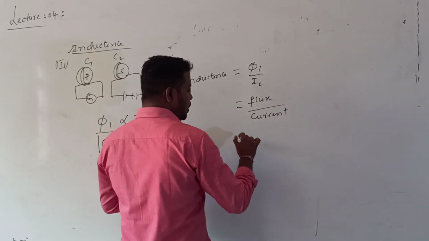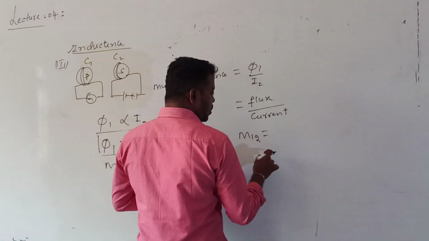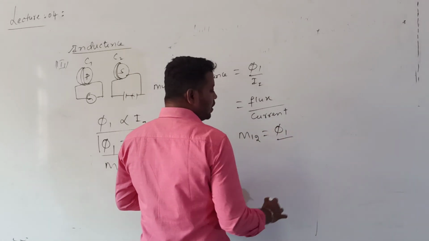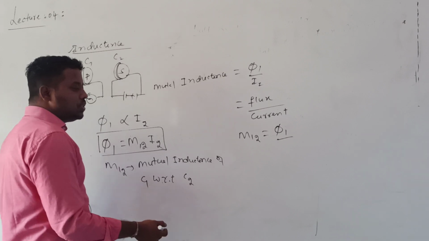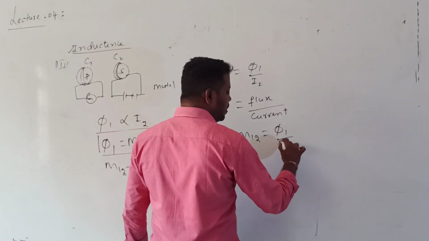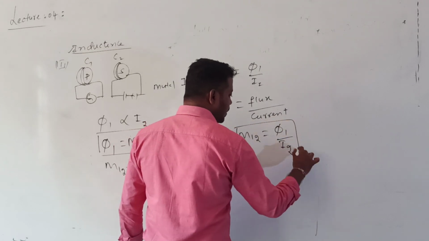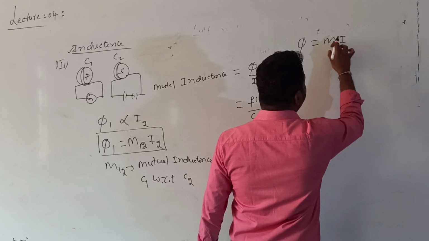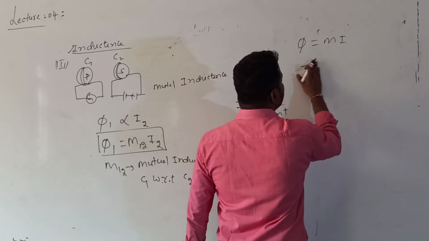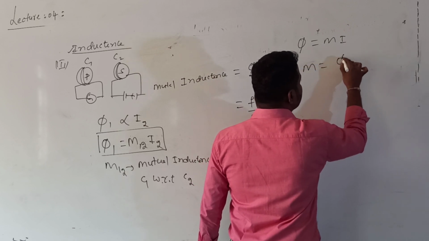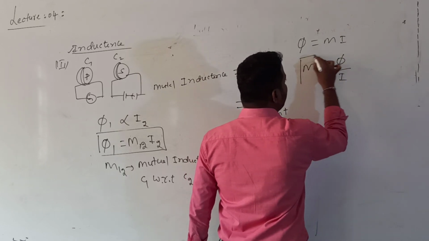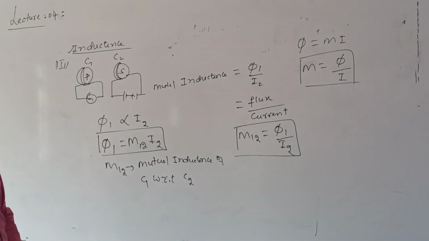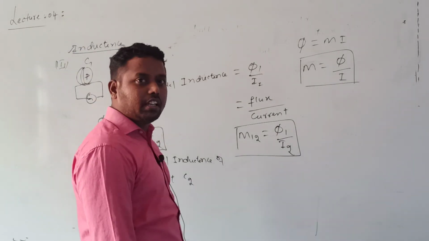So what is the definition of mutual inductance? The mutual inductance M12 of the first coil with respect to the second coil is the ratio of flux linked with the primary coil to the current passing through the secondary coil. Simply, we can also write flux is equal to M into I, then capital M is equal to flux divided by I. The flux by current is called the mutual inductance. We will come to know on what factors this mutual inductance of a coil depends.